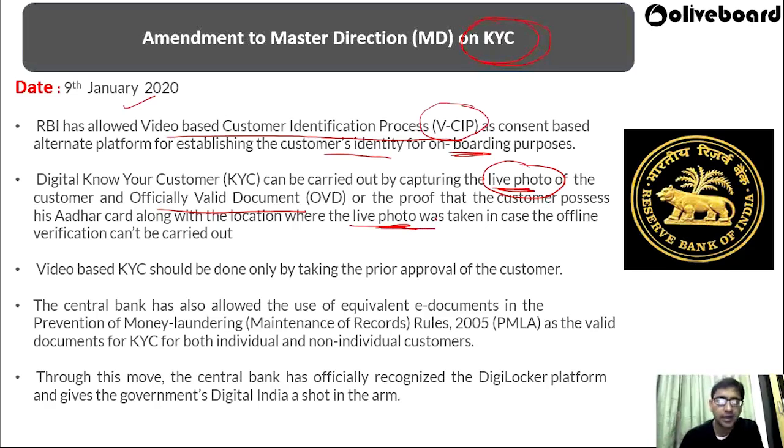So what is that? KYC can be carried out by capturing the live photo of a customer and officially valid document, or the proof that the customer possesses his Aadhaar card, along with the location of the photo. So there will be a location stamp on the live photo where it was taken, in case offline verification can't be carried out. So this is an online verification that you can use in place of the offline verification process.